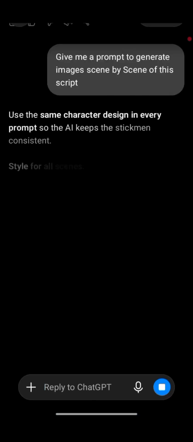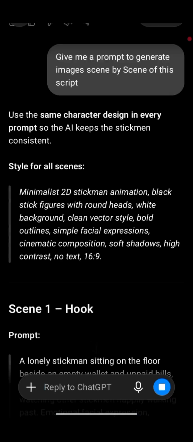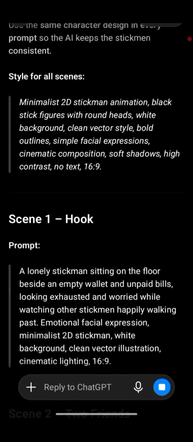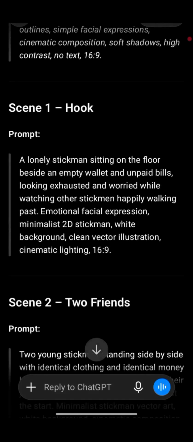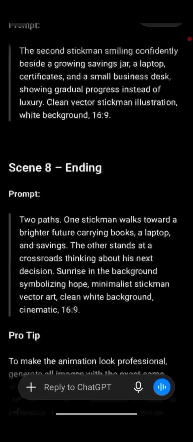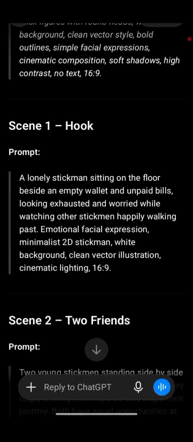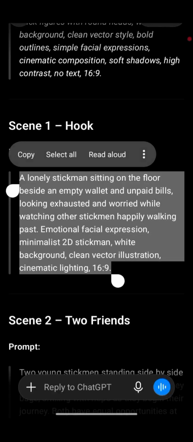So ChatGPT is going to give me prompts to generate images scene by scene. As you can see, this is the very first point. It says a lonely Stickman sitting on the floor beside an empty wallet and unpaid bills. These are the prompts to generate the images. So next I'm going to copy this particular prompt.